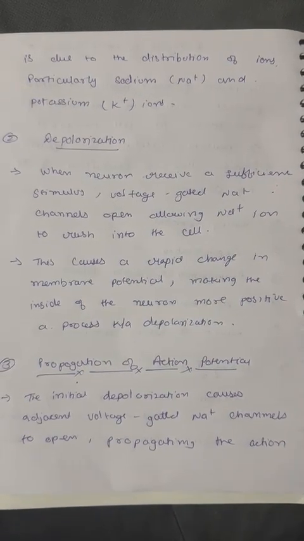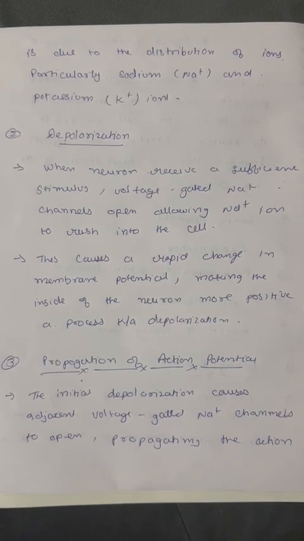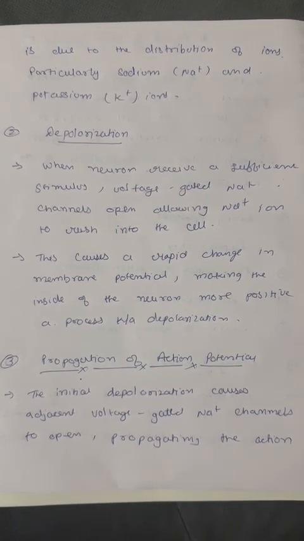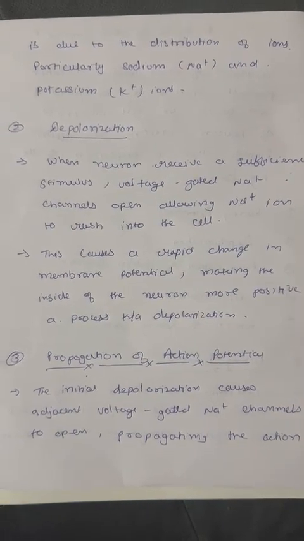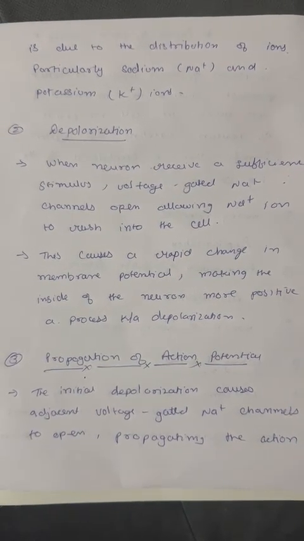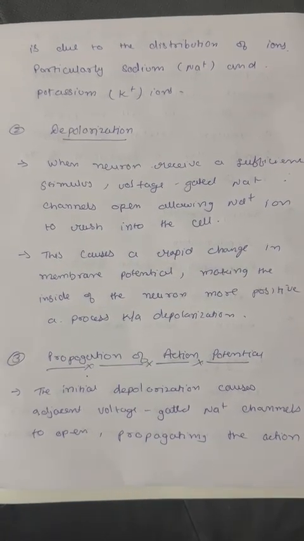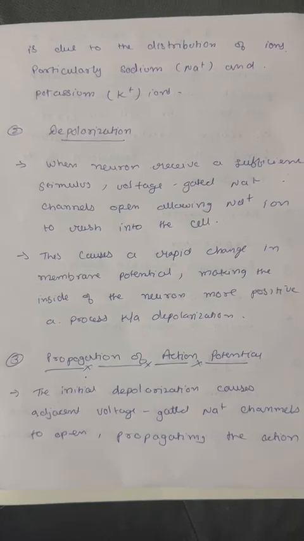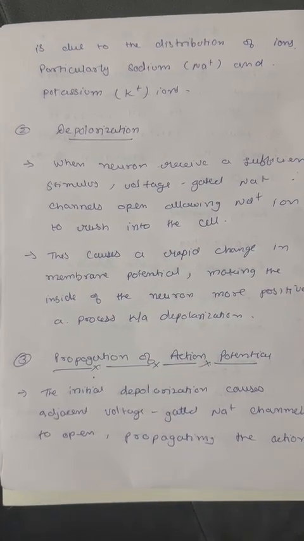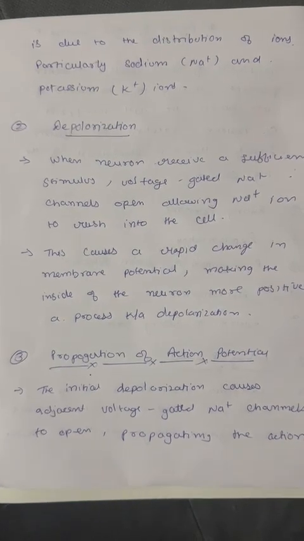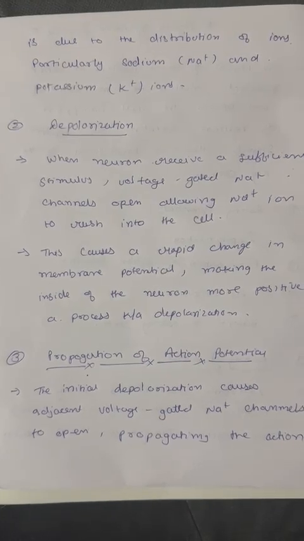The second one is depolarization. When a neuron receives a sufficient stimulus, voltage gated sodium channels open, allowing sodium ions to rush into the cell. This causes a rapid change in membrane potential, making the inside of the neuron more positive, about positive 30 to positive 40 mV, a process known as depolarization. The movement of sodium ions is driven by both the concentration gradient and the electric field across the membrane.